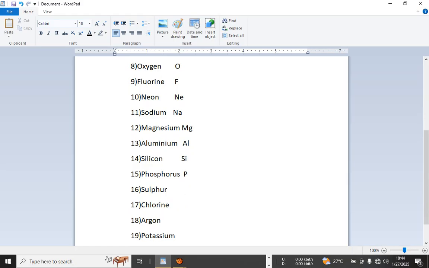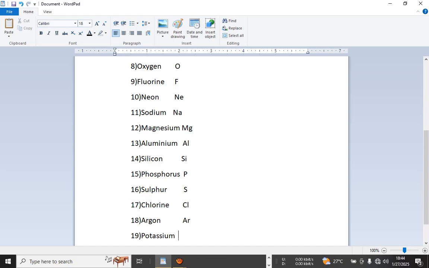For sulfur, it is S. For chlorine, it is Cl. For argon, it is Ar.